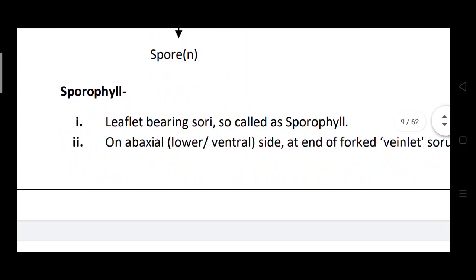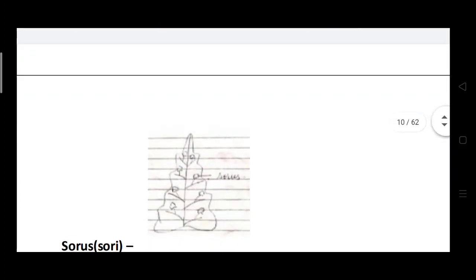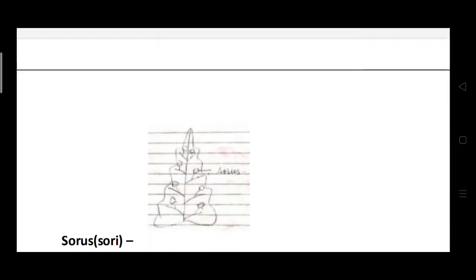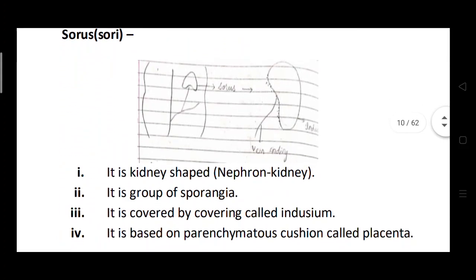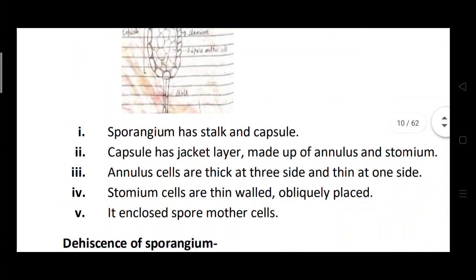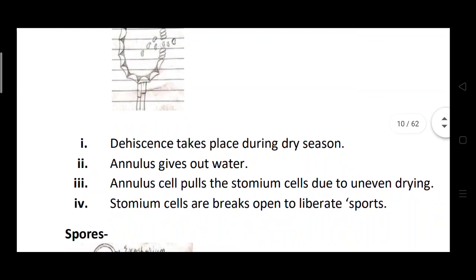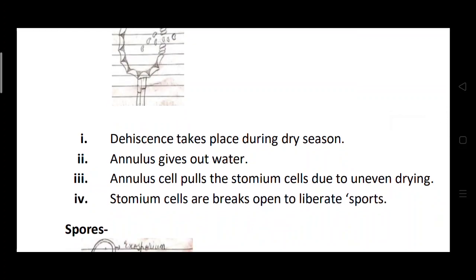After the maturation of the spores, in the dry season the annulus cells dry and give out water. Due to this, the stomium cells break and the spores are liberated.